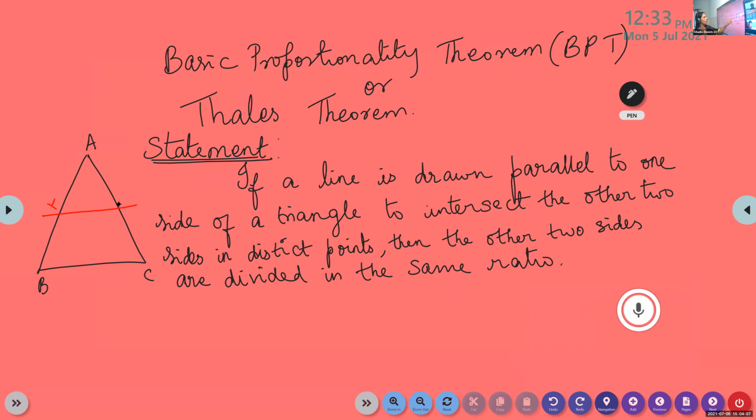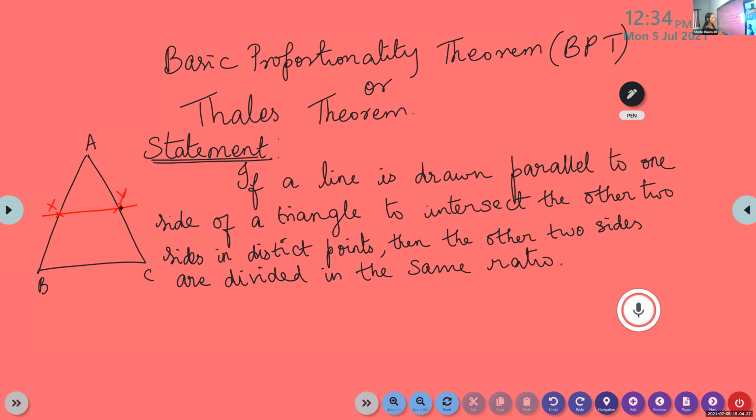A line is drawn parallel to one side of a triangle to intersect the other two sides. Intersect means, is it cutting the other two sides? Yes, ma'am. It is intersecting the other two sides in distinct points. Distinct points means different points. It is cutting at two different points.